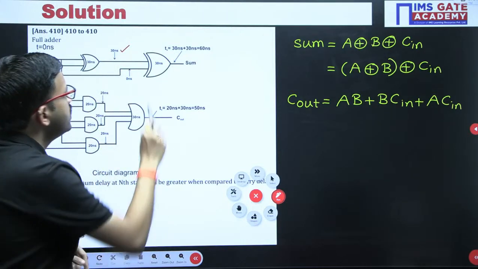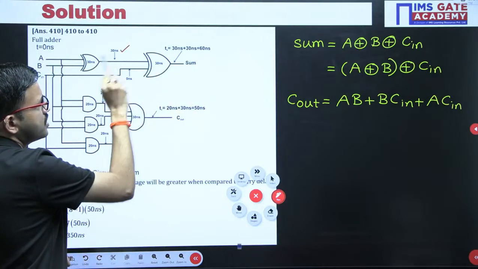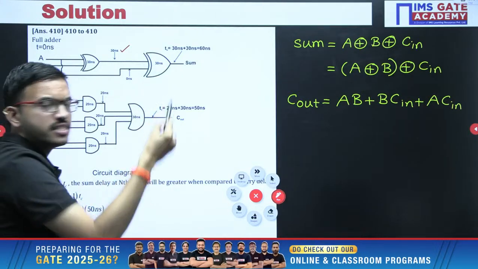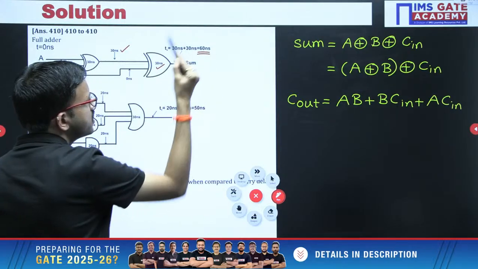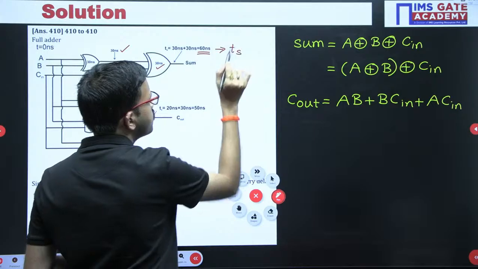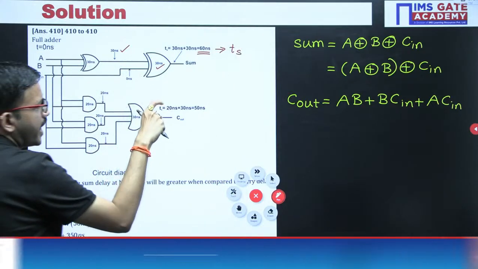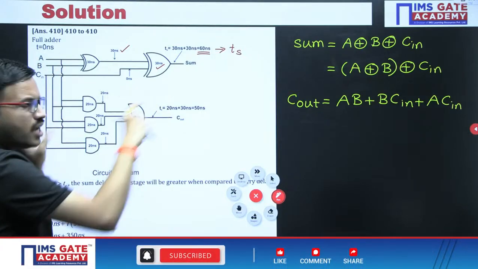But here we have to consider the maximum time, so we have to wait for this one. Once again this XOR gate takes 30 nanoseconds. So 30 nanoseconds plus 30 nanoseconds together gives 60 nanoseconds. This is the sum delay of this particular full adder. Next, regarding the carry delay, you can observe here from the inputs to the outputs.